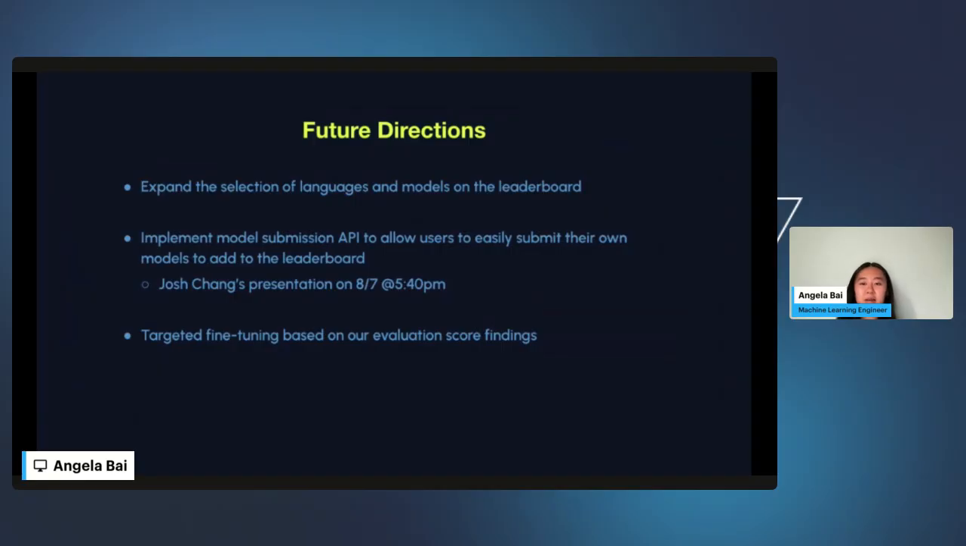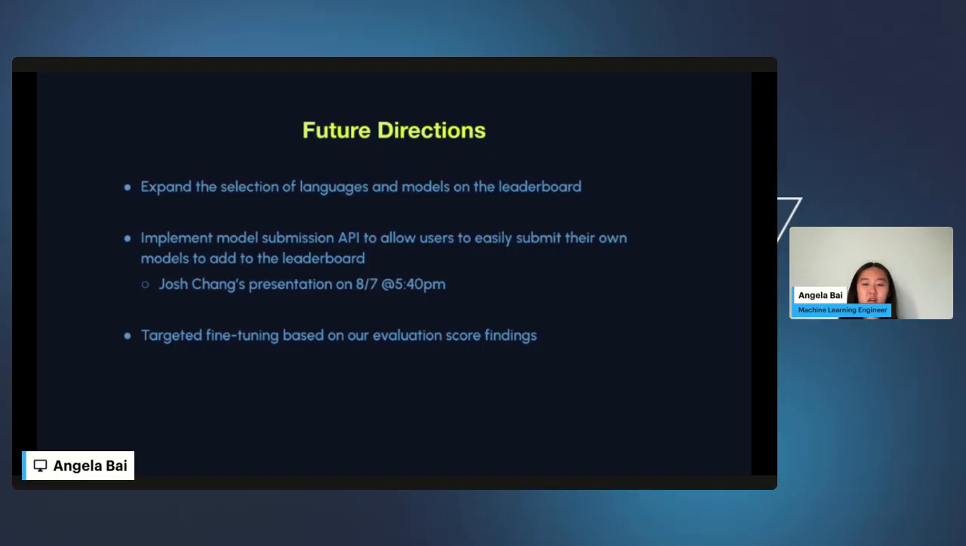We'd also like to see user-submitted models added to the leaderboard. We currently have a submit-model-to-leaderboard API in progress. After we fully implement that, we'd like to see more users submit their own models and see how they rank among the models that we currently have on our leaderboard. We'd also like to see more popular zero-shot models added to the leaderboard as well, such as Llama. The model submission API will allow users to easily submit their own models to add to the leaderboard.